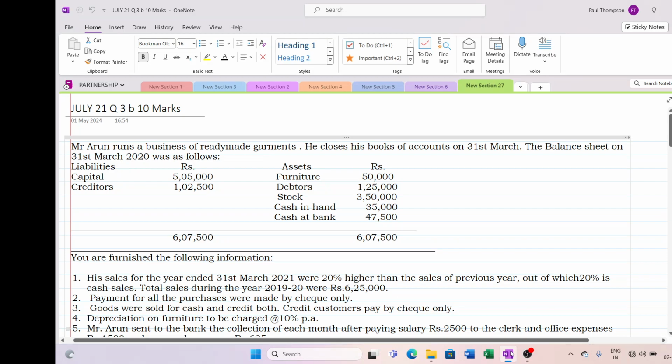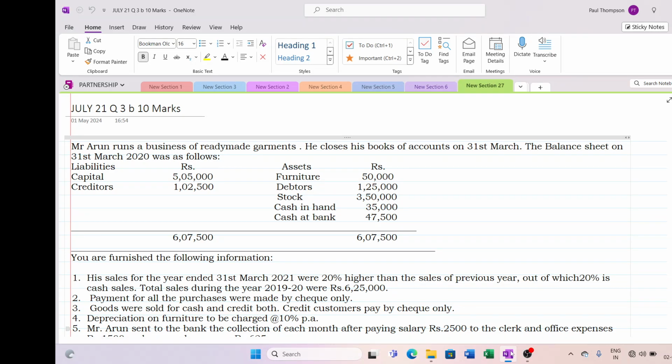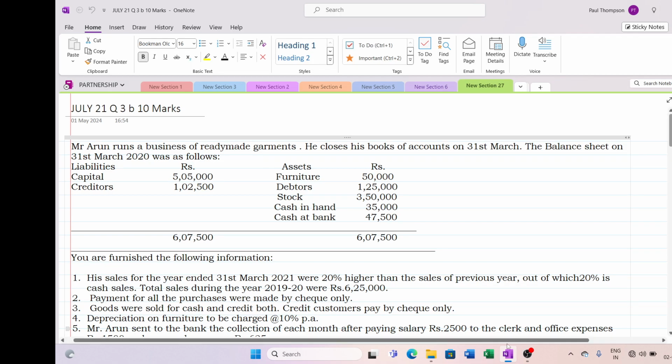Today we are going to see one more past year question of incomplete records, July 21, question number 3B for 10 marks. Mr. Arun runs a business of ready-made garments. They have given the balances as on 31st March 2020. So you are having the opening capital, no need of preparing opening statement of affairs.